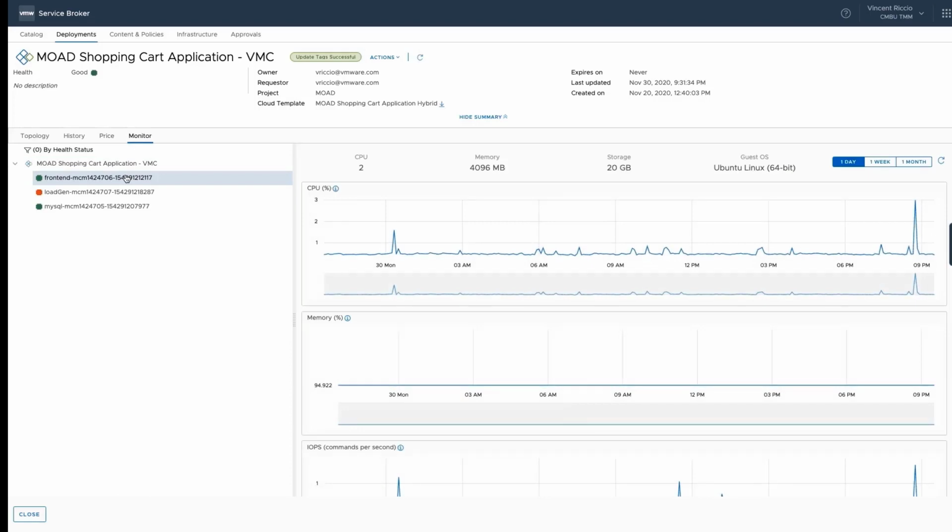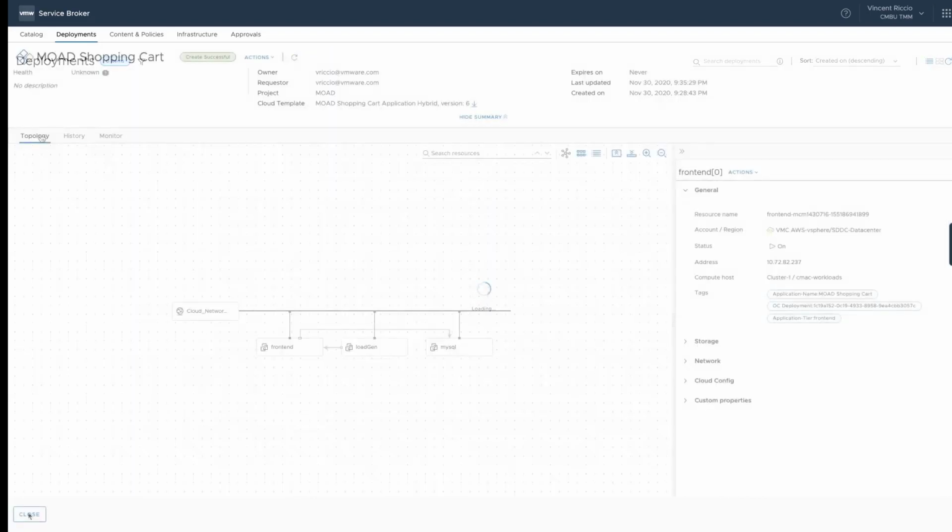Also on the monitor tab, we get some inclusion metrics from Operations Manager for CPU, memory, disk, and network. So if we are having just some spike in workload, we can identify it here and then go into Operations Manager and drill down a little bit more to what might be happening.